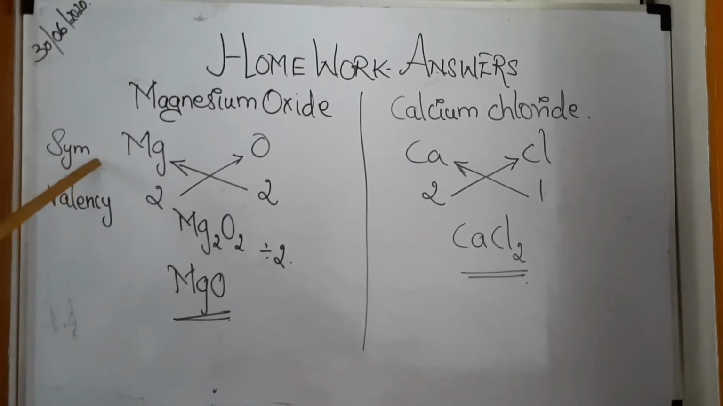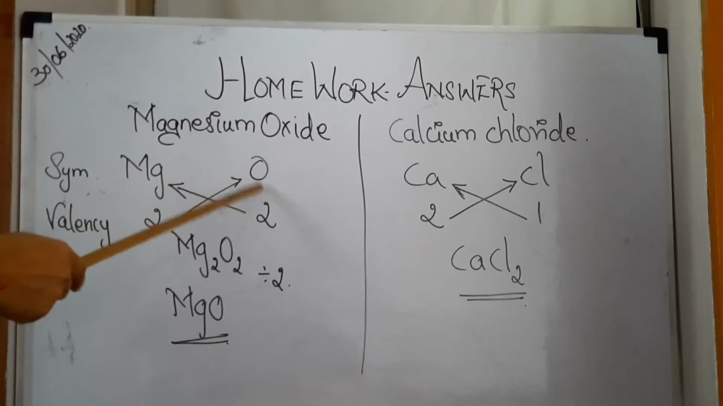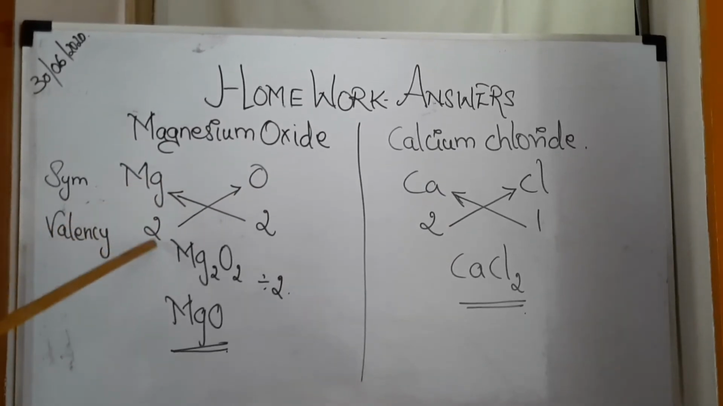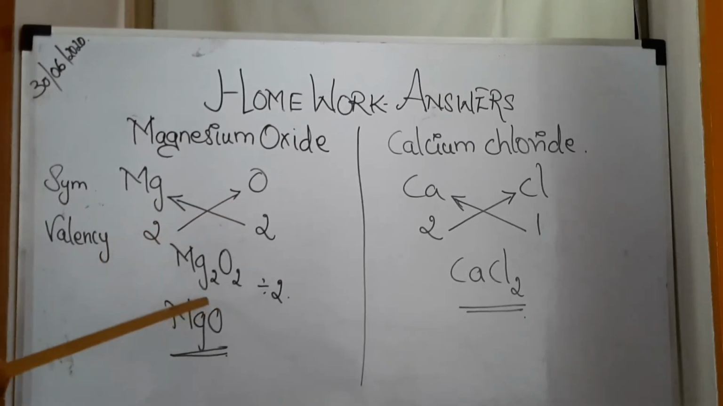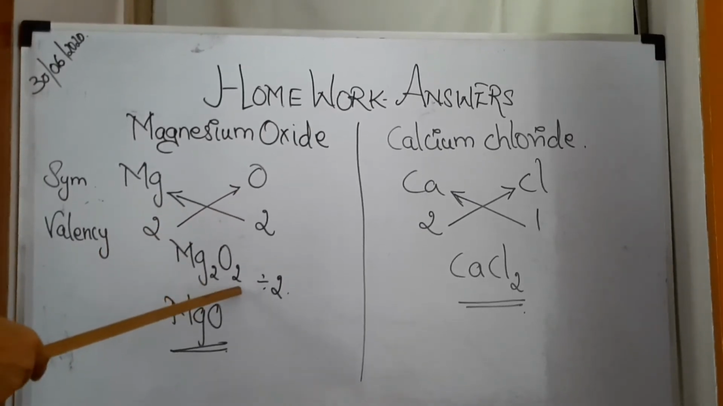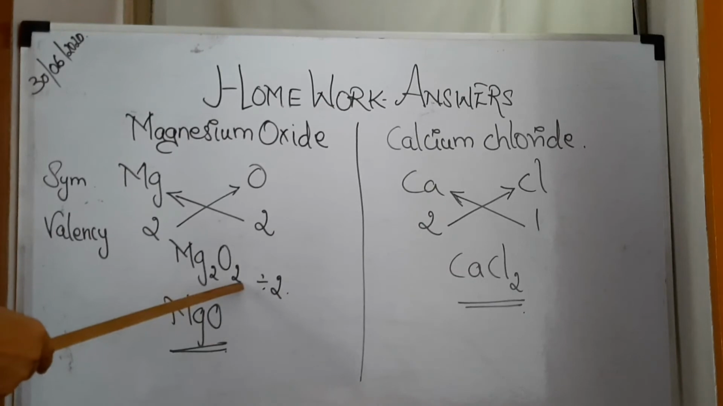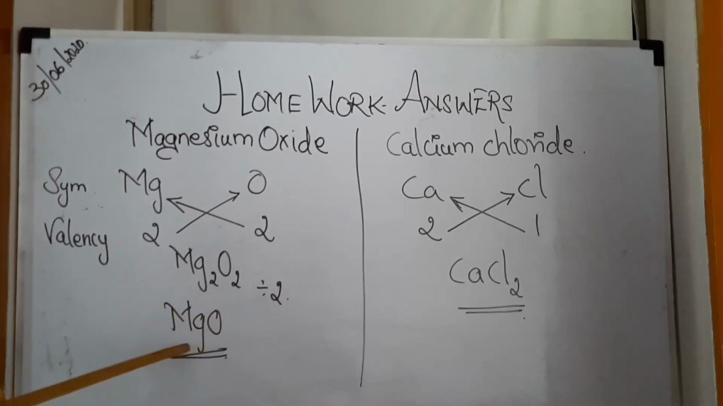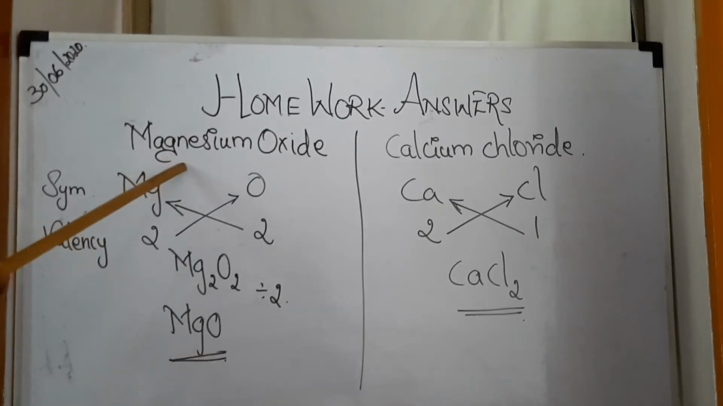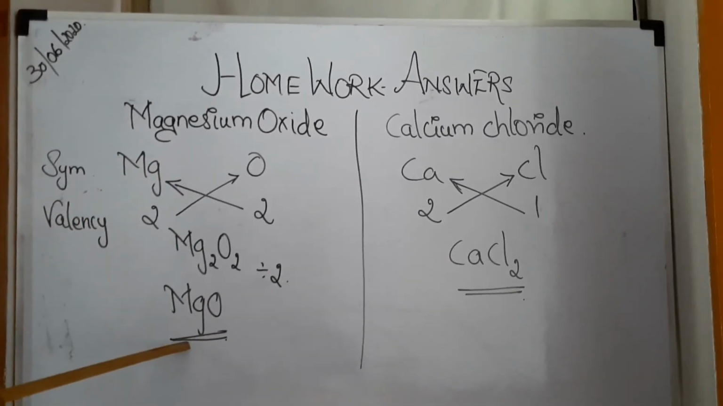First you will write the symbols Mg and O. The valency of magnesium is 2 and oxygen is also 2. So, you will cross it. So, you get Mg2O2, where both these small numbers are divisible by 2. So, MgO is the answer. Magnesium oxide chemical formula is MgO.